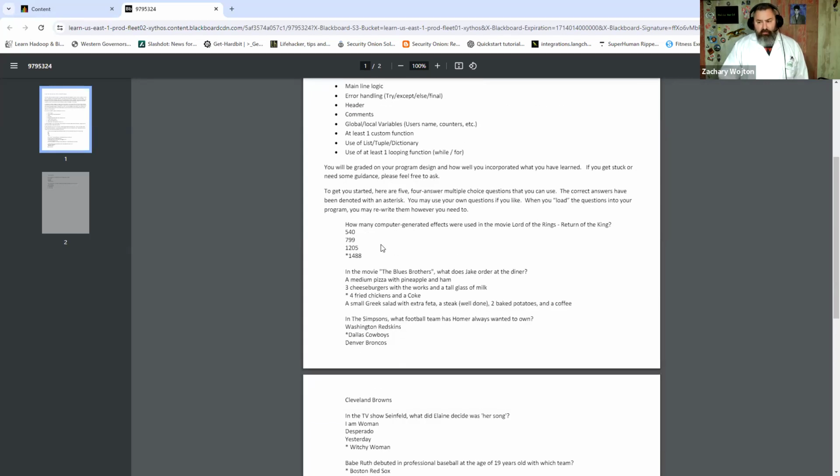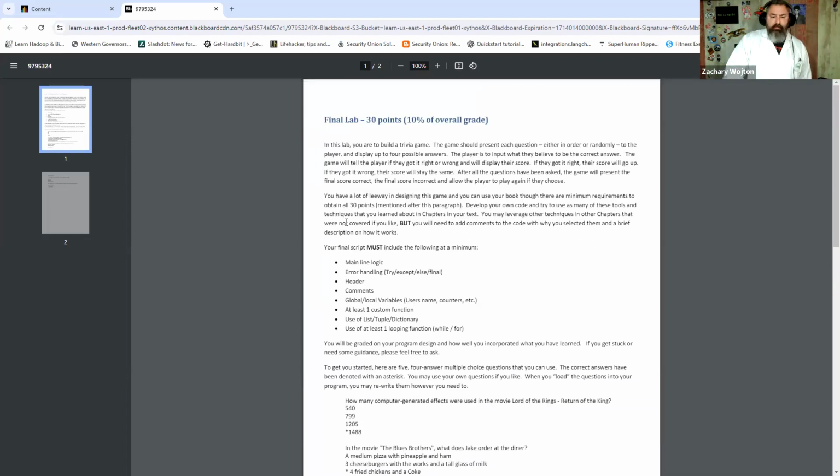Now, one thing to remember is a dictionary, it could be a key and a value pair. Well, the value can be a list. And your question could be the key. You could do things like that. You could build lists, go off of indices, be creative, have some fun with it.